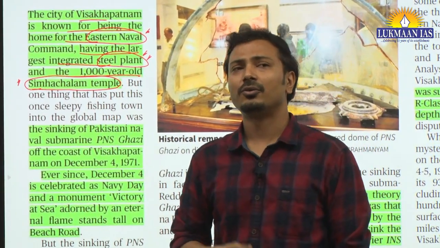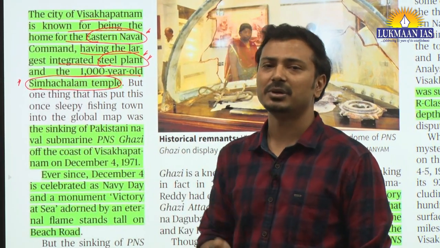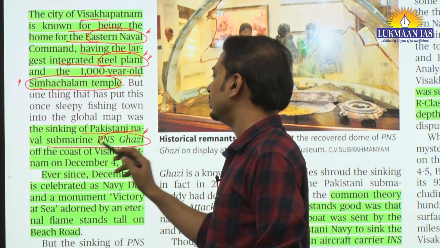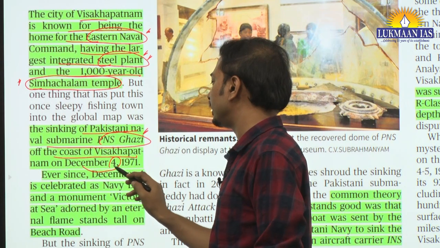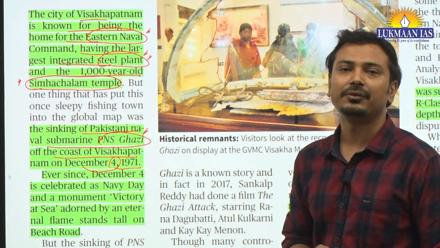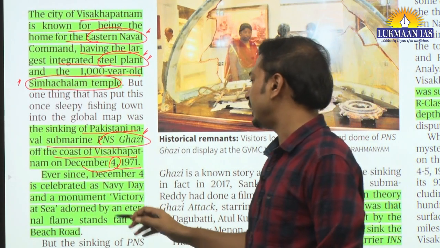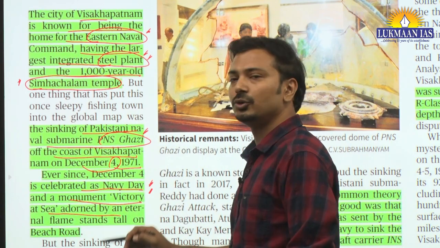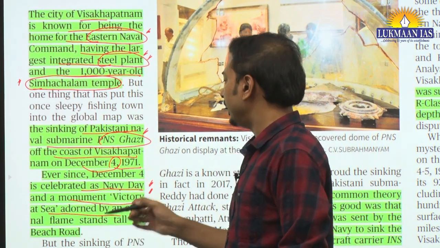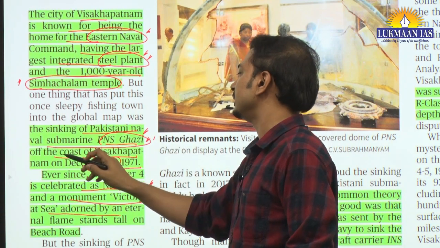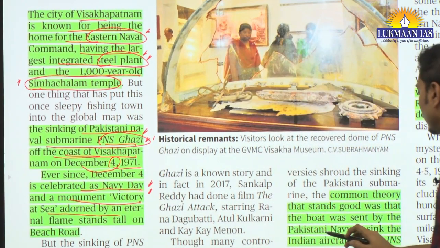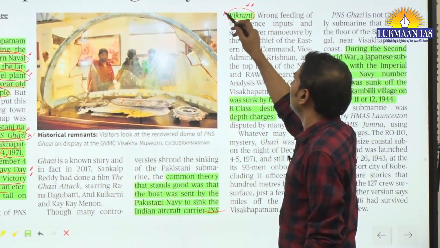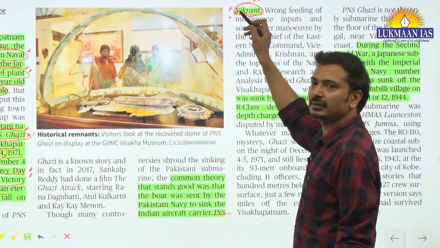Now, one more thing for which this location is important and famous in the past is the sinking of the Pakistani naval submarine PNS Ghazi off the coast of Visakhapatnam on 4th December 1971. This day is celebrated as Navy Day and Monument Victory at Sea. So you should be knowing about this Navy Day. PNS Ghazi was sunk by our INS. Basically PNS Ghazi was intended to sink our INS Vikrant, the aircraft carrier.